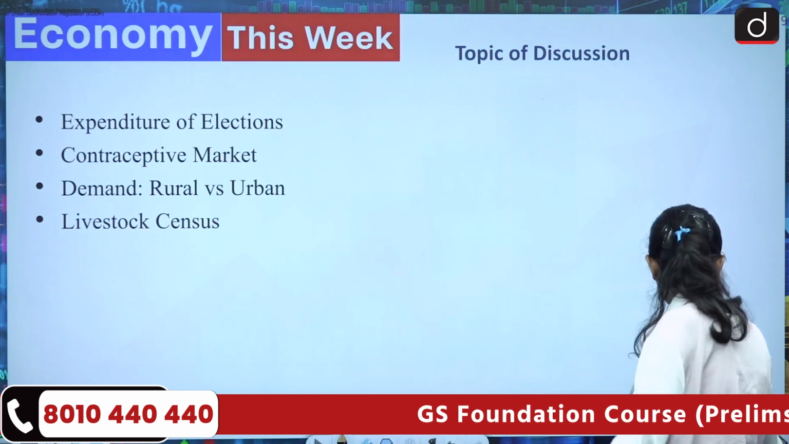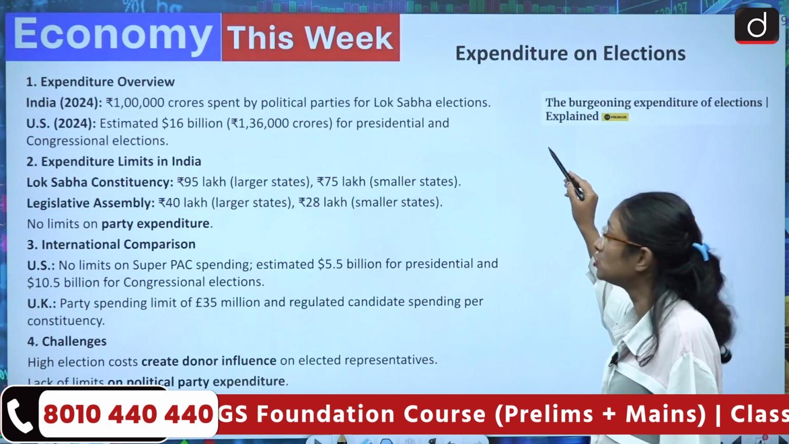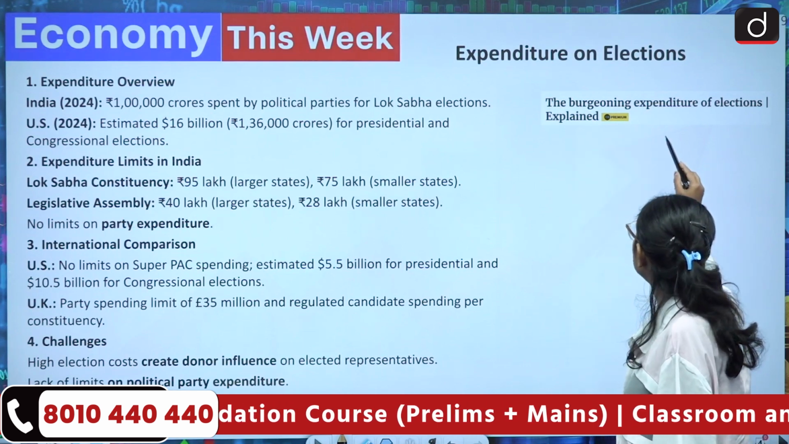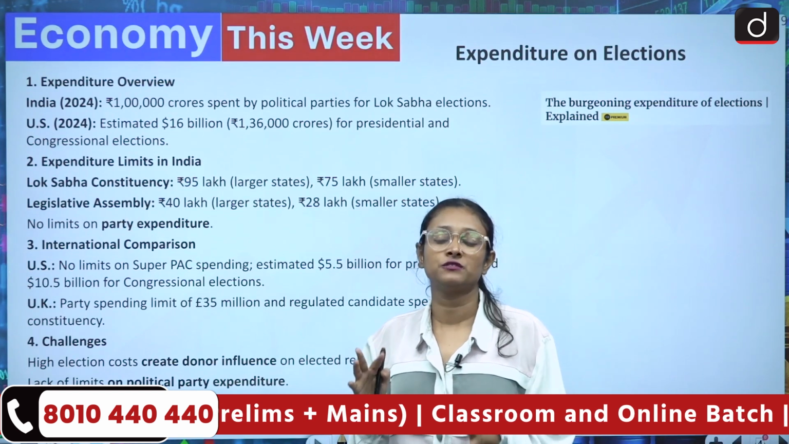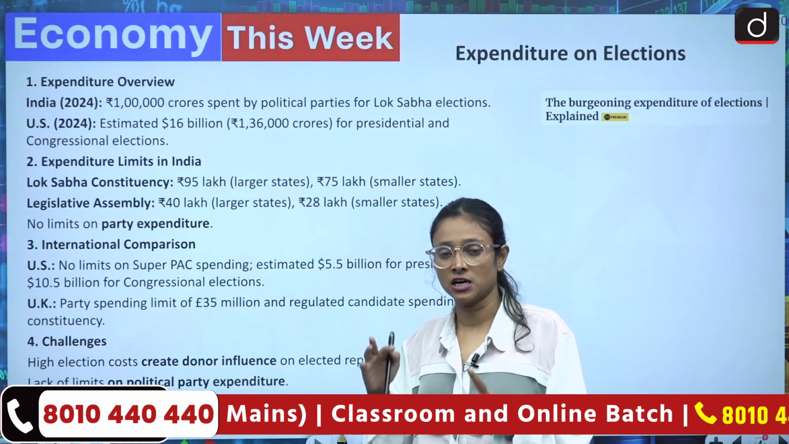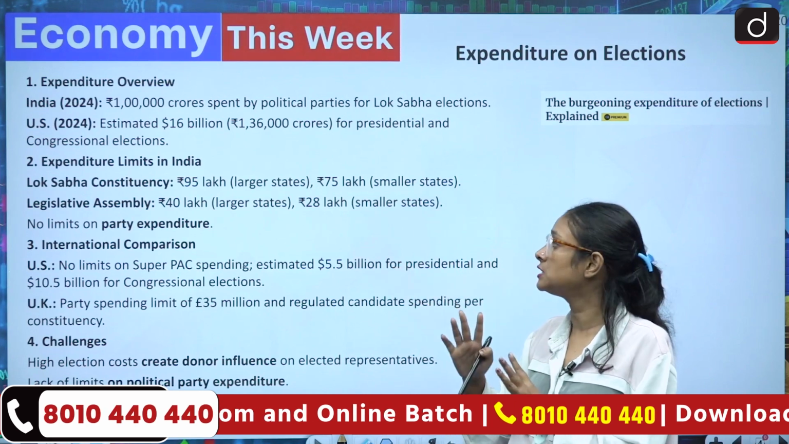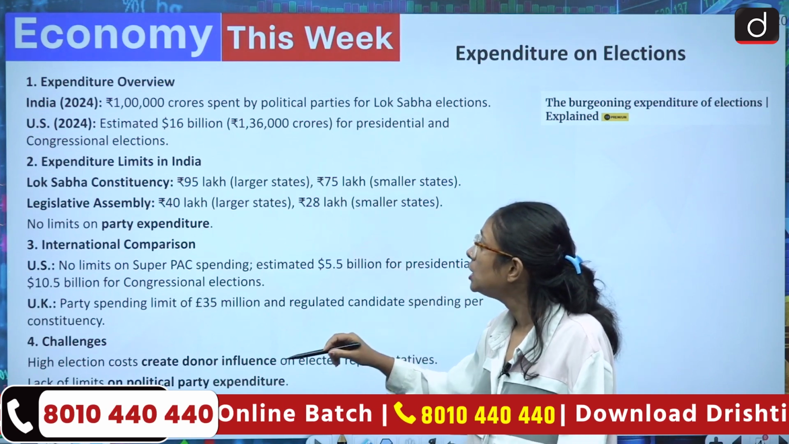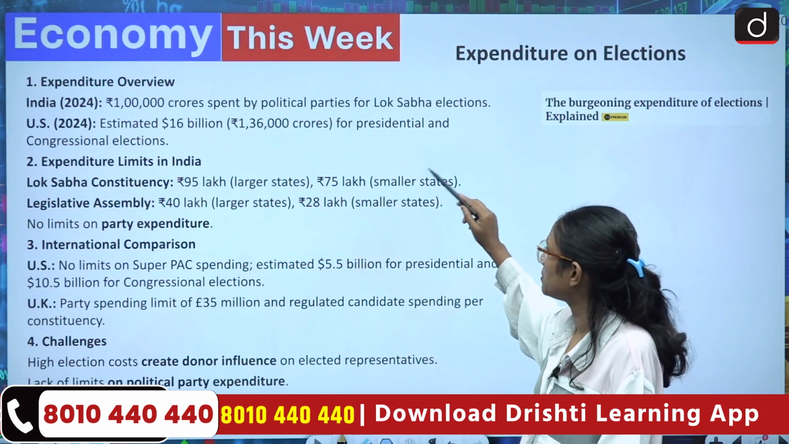Coming to the first topic. The first topic is about expenditure on election, and this is the news: the burgeoning expenditure of elections explained. So here we'll take an overview of the election in terms of India and other countries. If we see the India expenditure, which is of 2024 recent data, we can see that rupees 1 lakh crore was spent by political parties for the Lok Sabha elections.